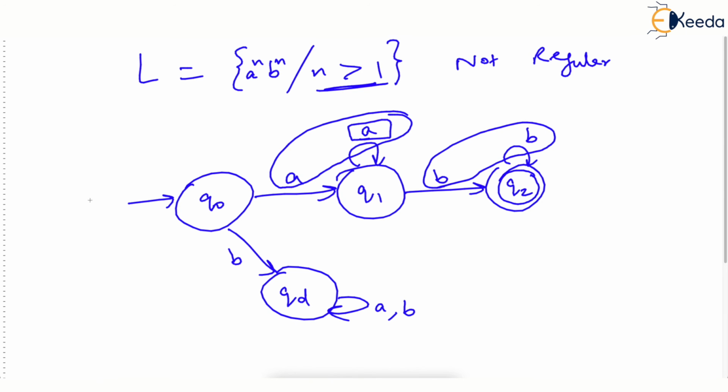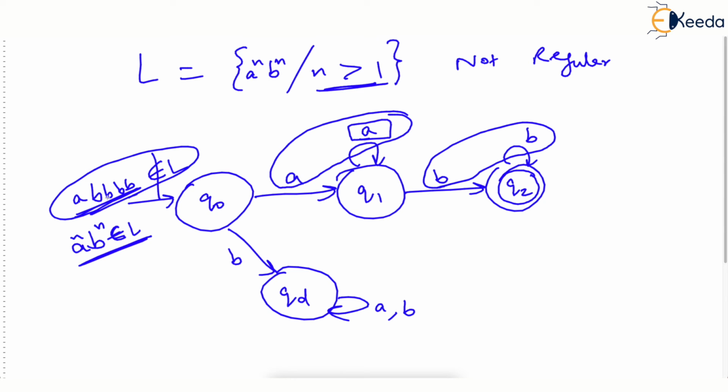Just check. This DFA will even accept A and 4 times B. The DFA will be in the final state, but this string is not part of L. By the way, this DFA will also accept the strings of the form a raised to n, b raised to n. No doubt, it will accept these strings, but the problem is it will also accept the strings which should be rejected. That's the problem.